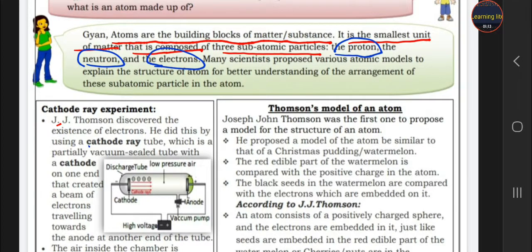Many scientists proposed different models to explain the structure of atom for better understanding. What are these models? Today we learn the first model of the atom, that is Thomson model of atom, given by Joseph John Thomson, J.J. Thomson. He was the first scientist to propose a model for the structure of atom.